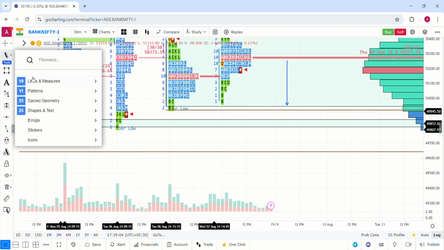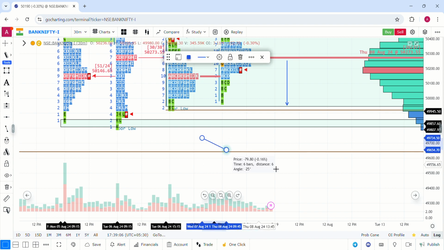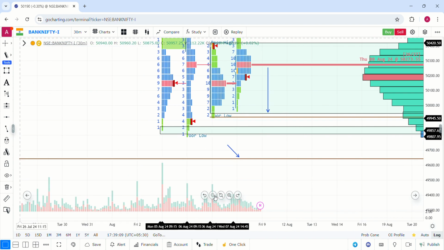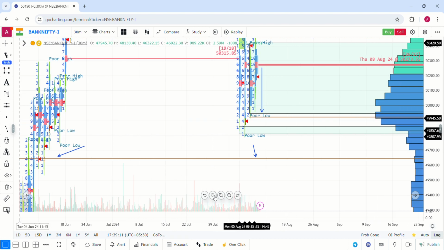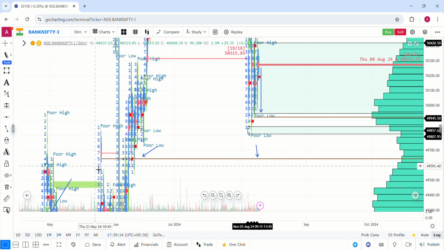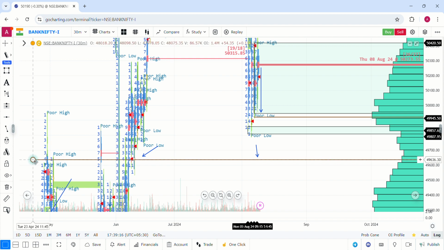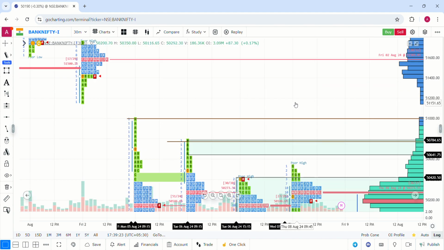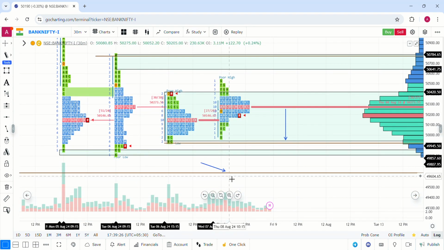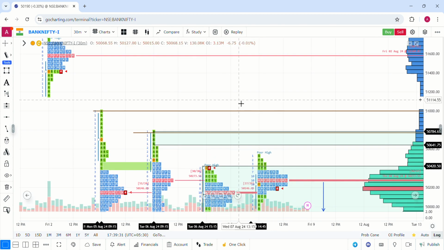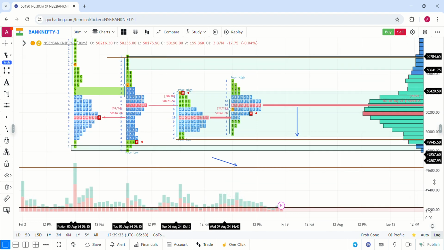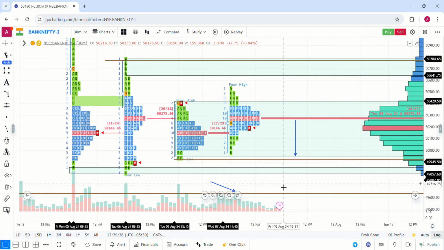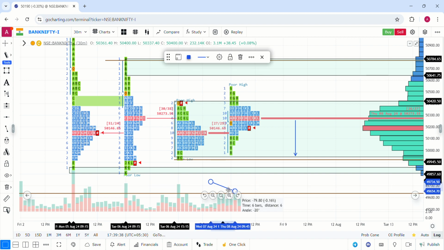And the main important support zone for Bank Nifty is 49,600, which we also discussed a previous time, the 600 to 650 zone, because it has taken the poor low many times and it has placed the poor low many times, and also the poor high equally. So both resistance and support have worked perfectly at this level. So this could be a better zone for Bank Nifty to take any kind of support. If this level comes, we can also check whether there is any buying opportunity there. So these are the immediate support and resistance for Bank Nifty.